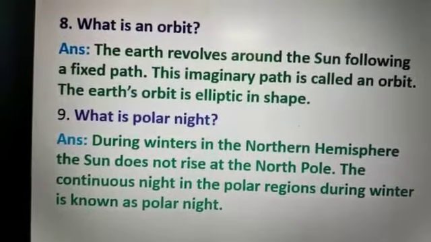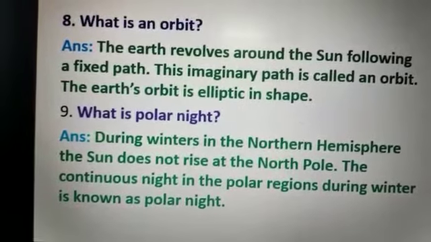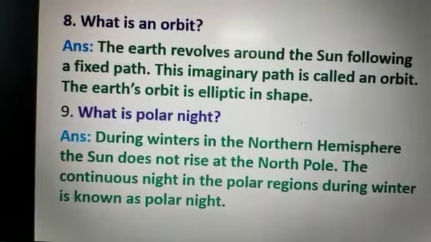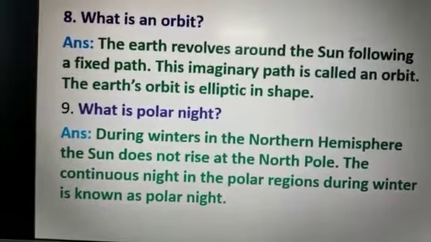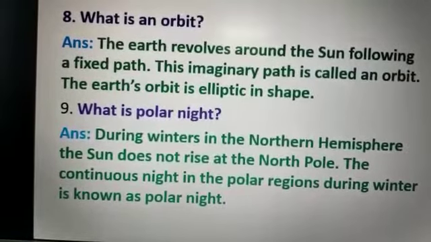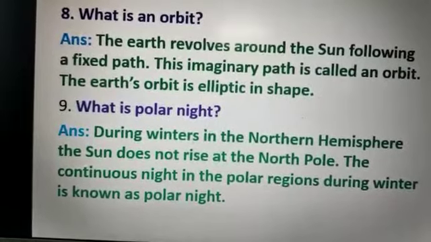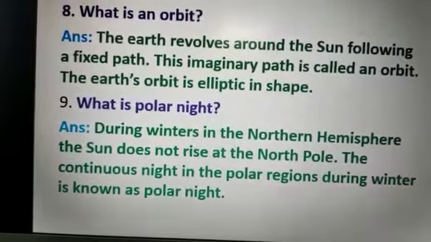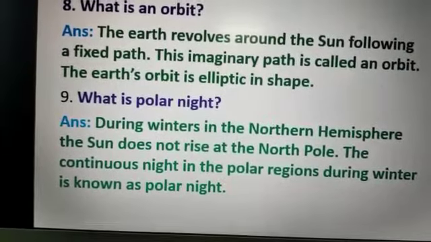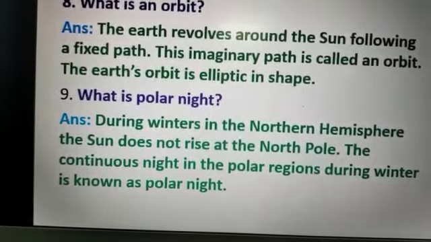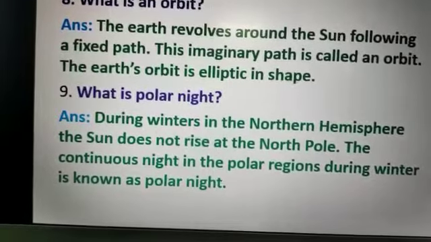Next question, what is polar night? The answer is during winters in the northern hemisphere, the sun does not rise at the North Pole. The continuous night in the polar regions during winter is known as polar night.